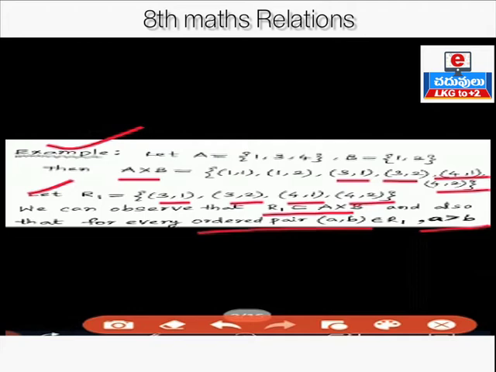In relation R1, we can observe that R1 is a subset of A cross B and also that for every ordered pair (a, b) belongs to R1, a is greater than b. That means in relation R1, in all ordered pairs, the first coordinate is greater than the second coordinate. See here, 3 is greater than 1. Next, 3 is greater than 2. 4 is greater than 1. 4 is greater than 2.